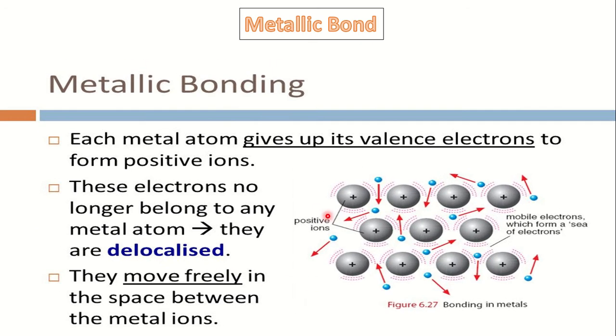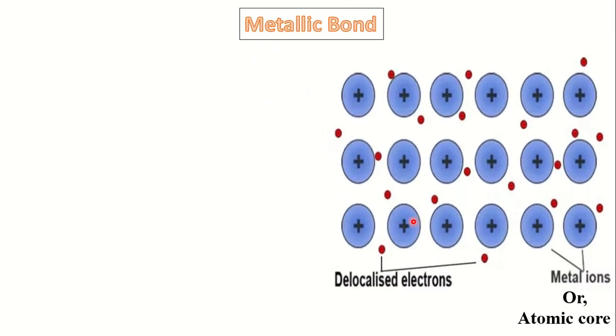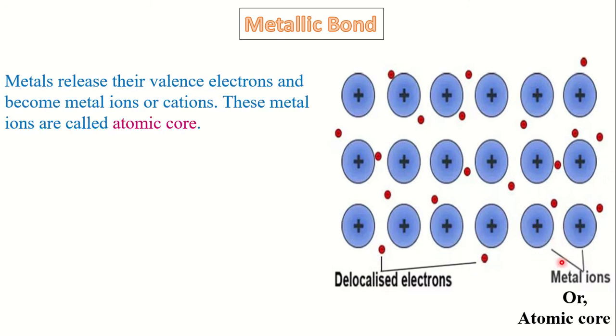Here each metal atom gives up its valence electrons to form positive ions. These electrons no longer belong to any metal atom. They are called delocalized electrons. They move freely in the space between the metal ions. These are called delocalized electrons, and this positive metal ion is called the atomic core.